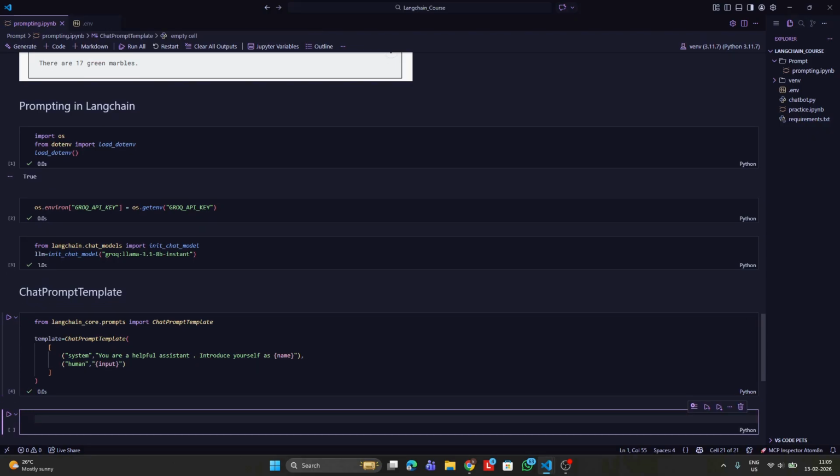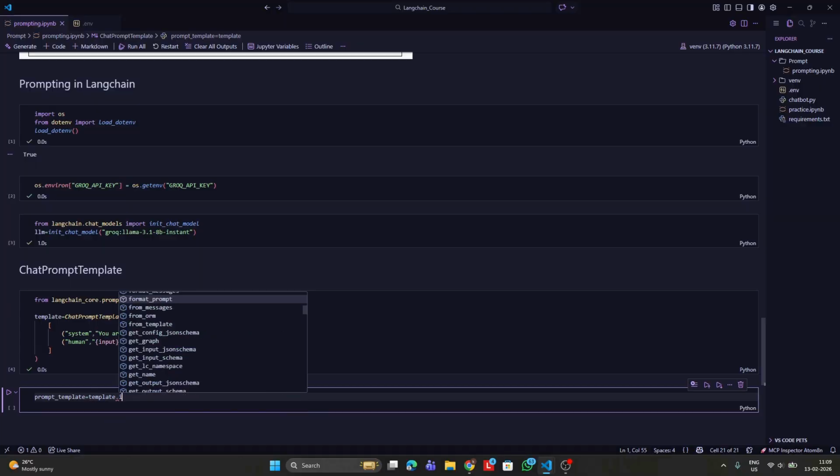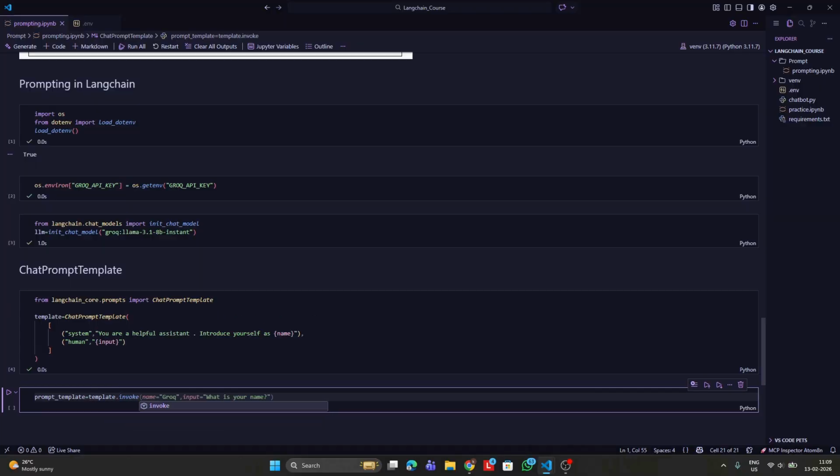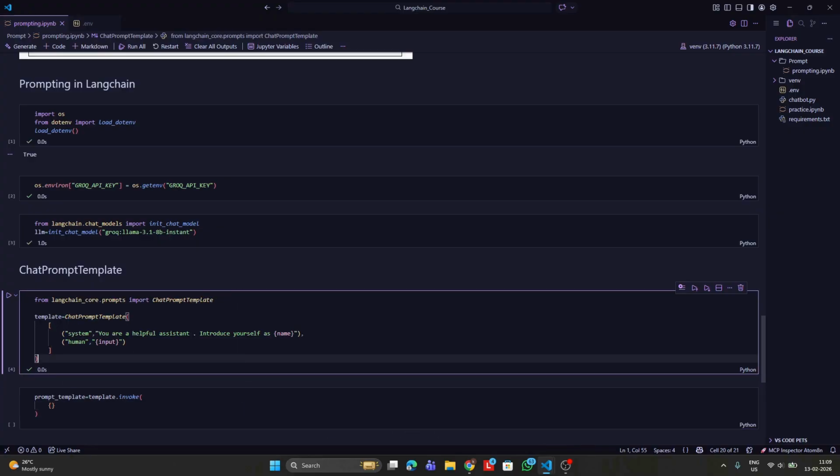So we can see that we have created a template. Now let me show you how to use this template. We will create a variable called as prompt template is equal to template.invoke. Now what this invoke function does is that it will pass values through the template that we have defined over here.